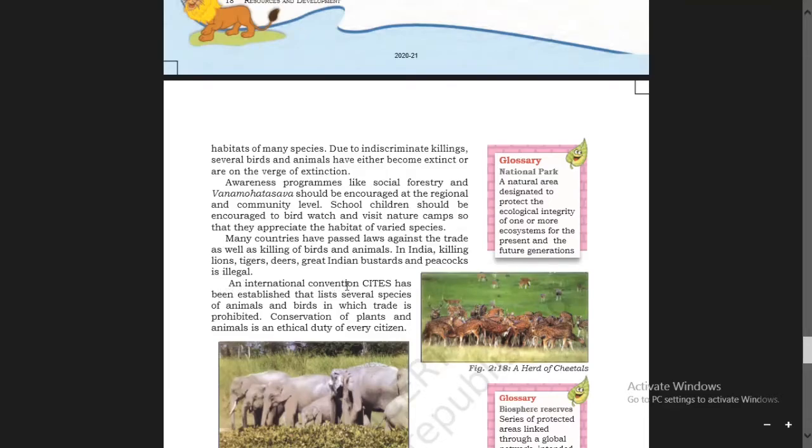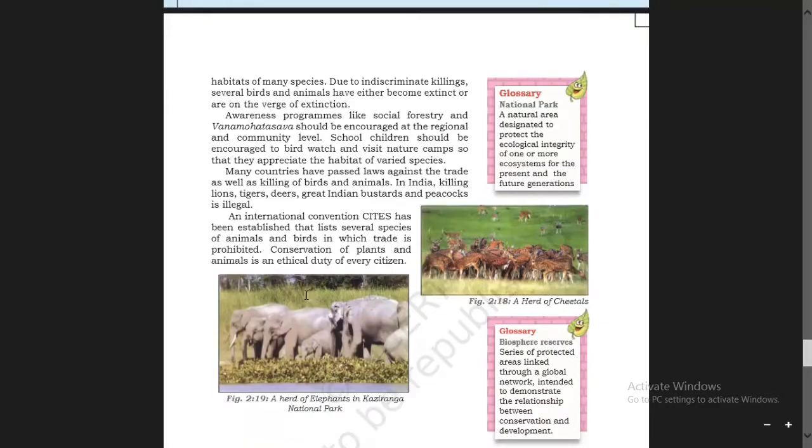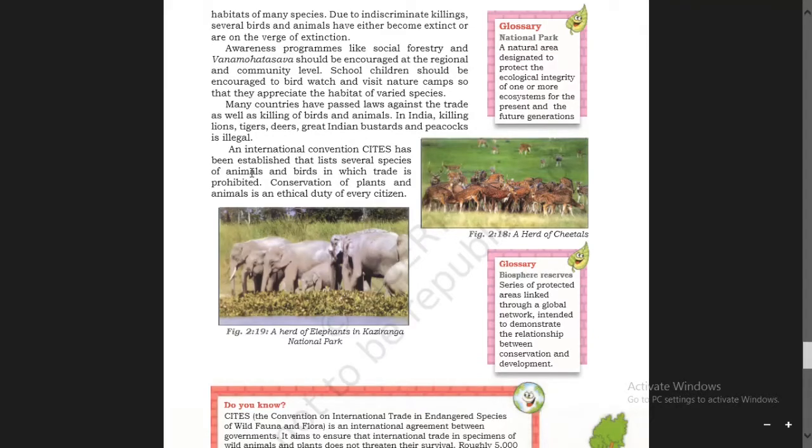An international convention, CITES, has been established that lists several species of animals and birds in which trade is prohibited. Prohibited means banned.